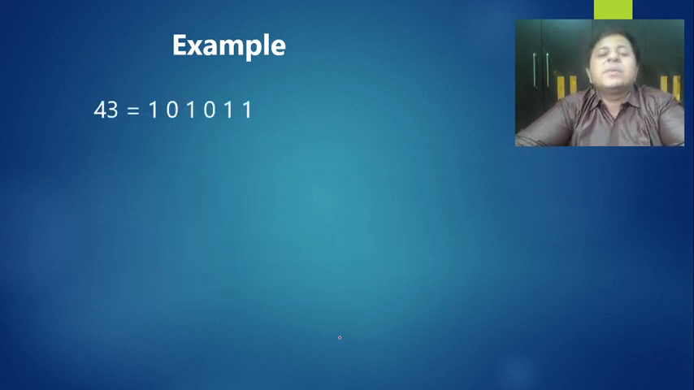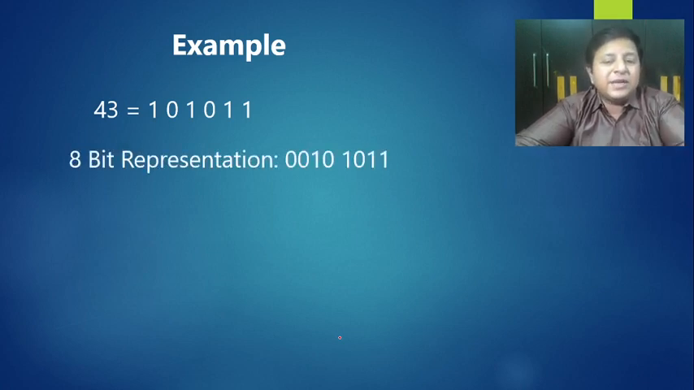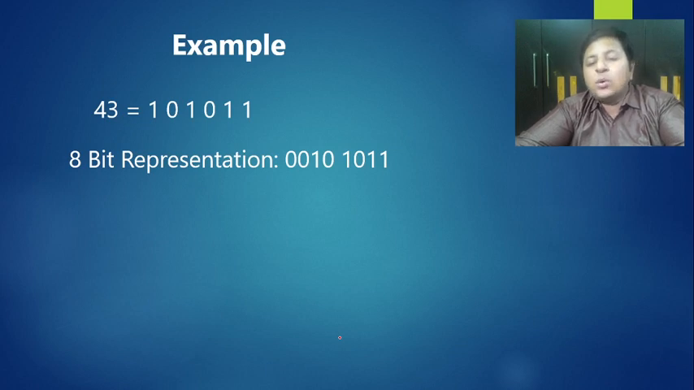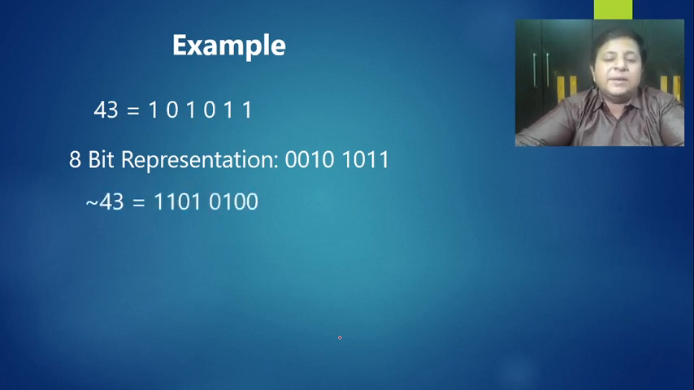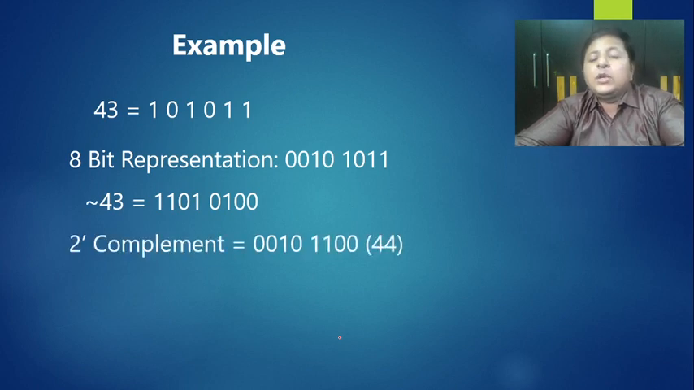I've given another example, that is 43. So that's the binary pattern. This is an 8-bit representation for 43. Now you take the complement. So it's going to be 1 1 0 1 0 1 0 0 and plus 1, so it will be 0 1 at the end. Okay, that is 1's complement actually. Now I want to find 2's complement.